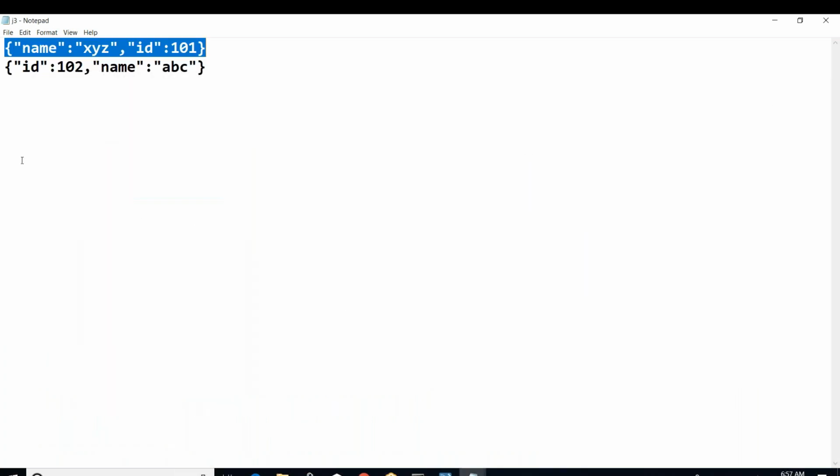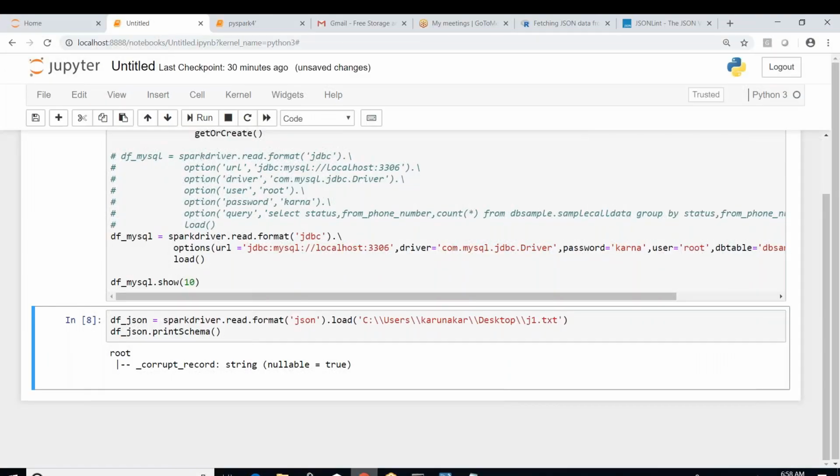So Spark by default will assume the records of the JSON are in a single line. That is the reason it is showing it as a corrupt record. It is not able to parse it properly. In that case, how do we deal with that data?